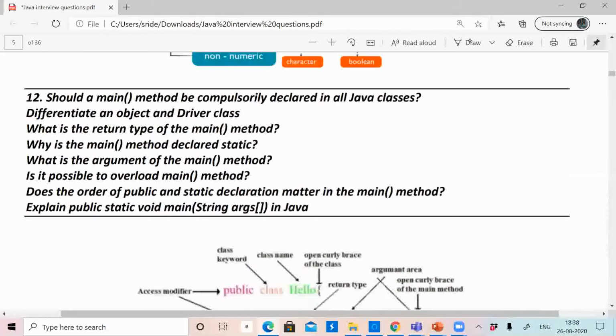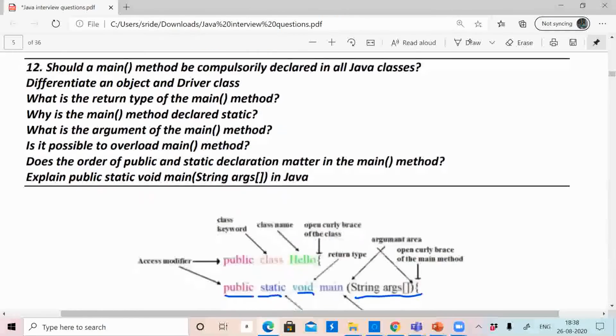Should a main method be compulsorily declared in all Java classes? No, we can even design classes without main method. Okay, if a class is not having any main method, then that class is referred to as an object class. If a class has main method, then we'll call it a driver class. Okay, so differentiate an object and driver class.